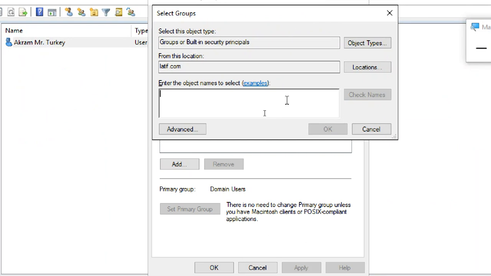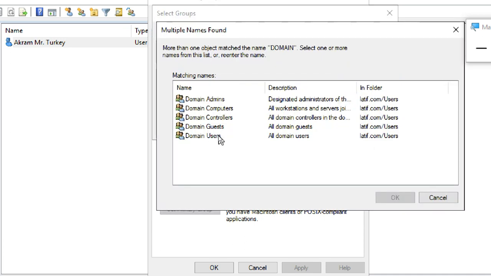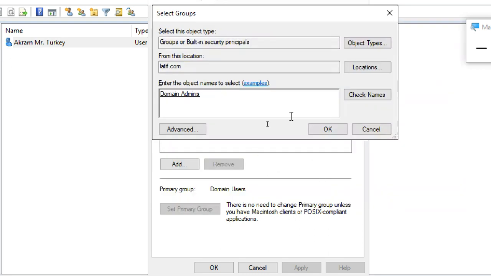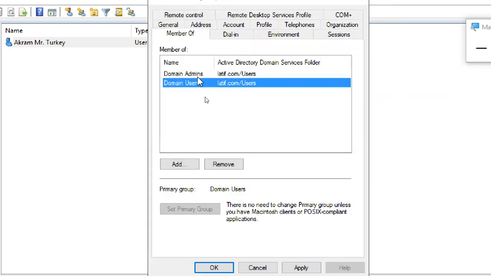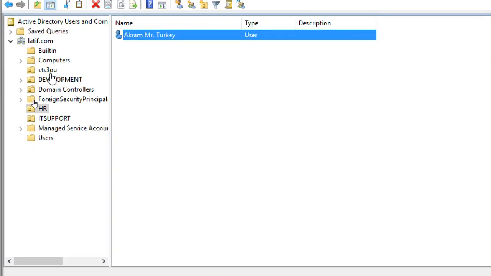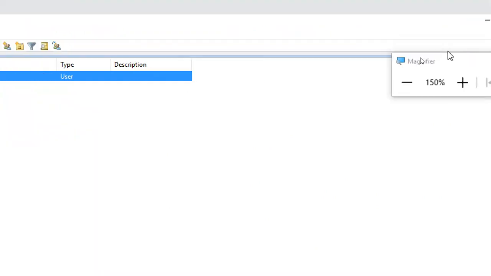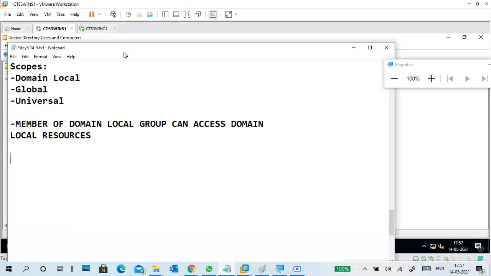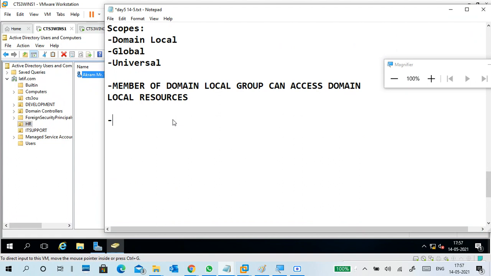Next, I want to add a user to the domain admins group. So domain is enough. Check names. If I add a user to the domain admins group, he becomes a domain administrator directly. Now this user is in the domain administrators group. So these are default groups. If you are a member of that group, automatically you will get the permissions of the default group.